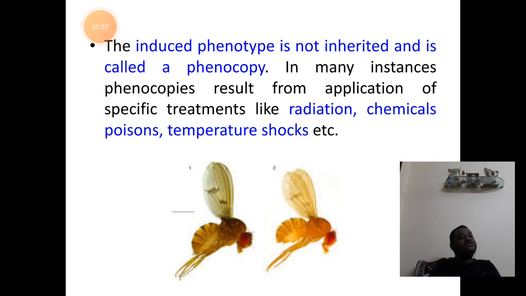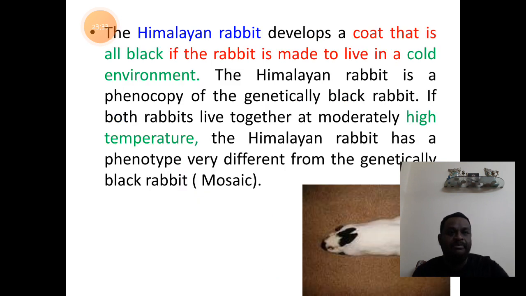So, the induced phenotype is not inherited, it is not passed on from the parent to the offspring. So, this is the specialty related to the phenocopies. So, what are all the environmental factors that will influence the organism to possess these new characters to mimic the characters of the other? It is radiations such as UV radiations, then chemicals, poisons, temperature shocks, etc. These are a few important factors that will influence the organism to show the phenocopy characters in them.